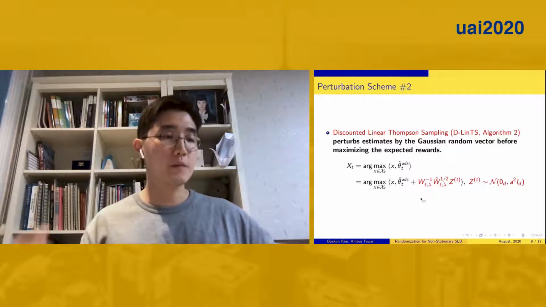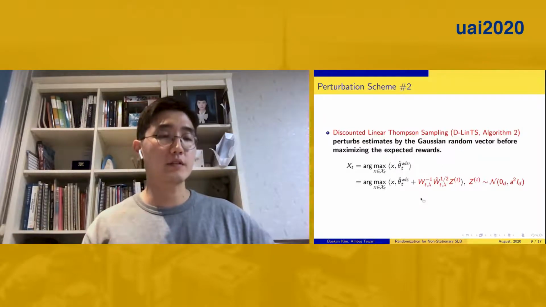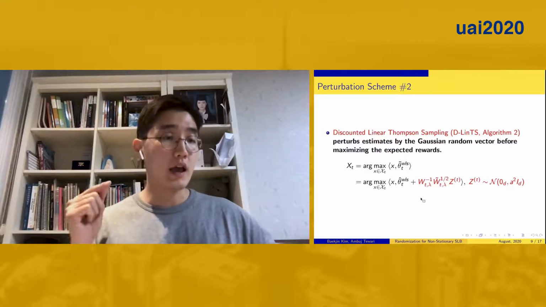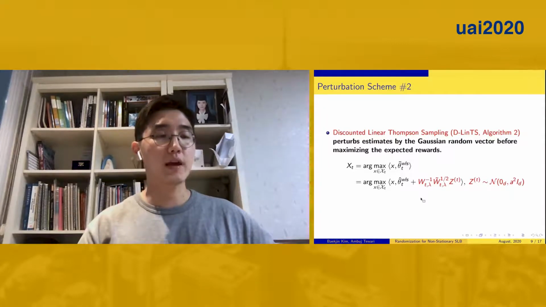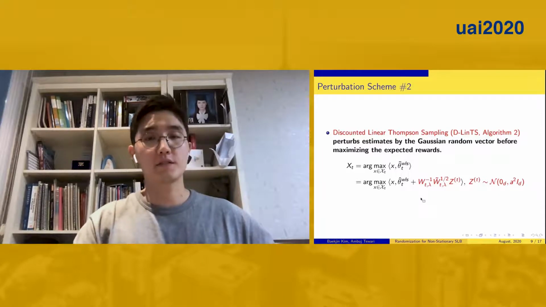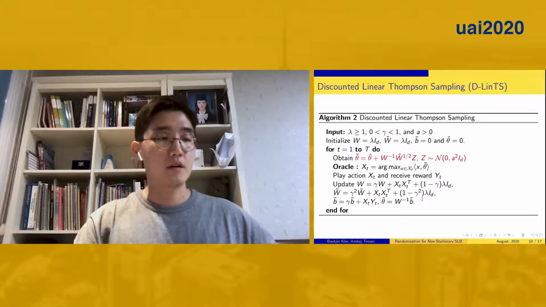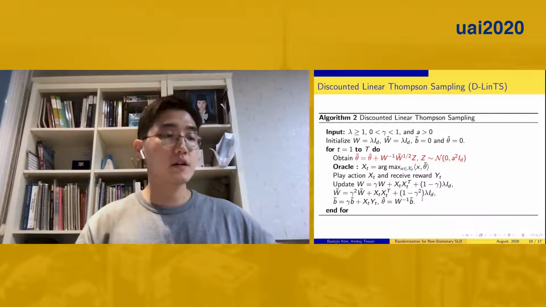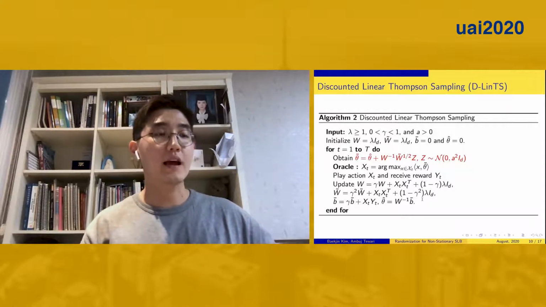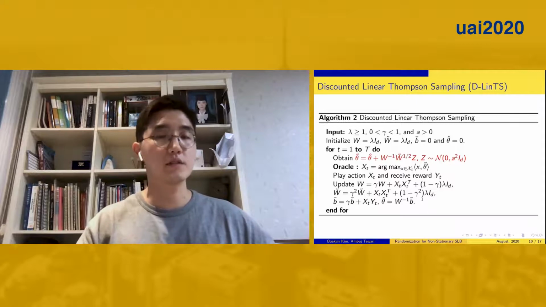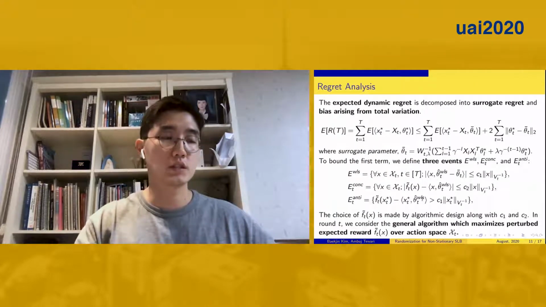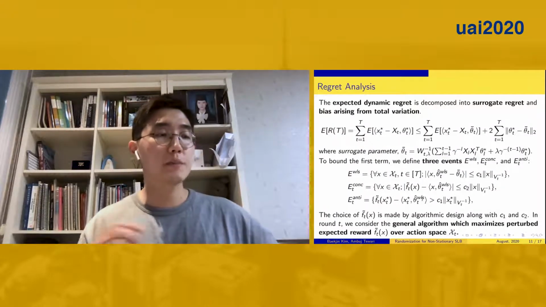The second randomized exploration method is discounted linear Thompson sampling. It directly adds a Gaussian random vector to the estimate before the maximization step. The discounted linear Thompson sampling is described as follows. Due to this direct perturbation step, it can have access to an offline optimization oracle, so that its implementation is oracle efficient.